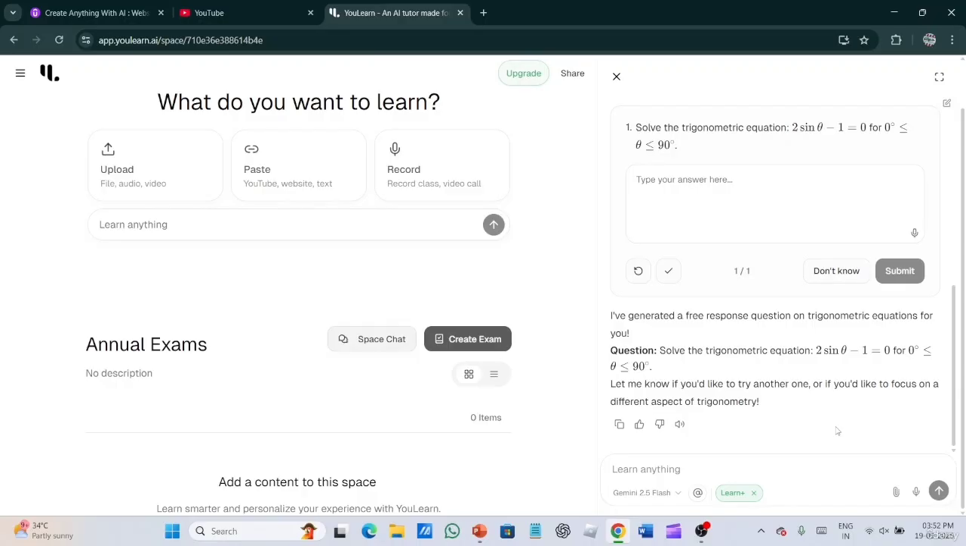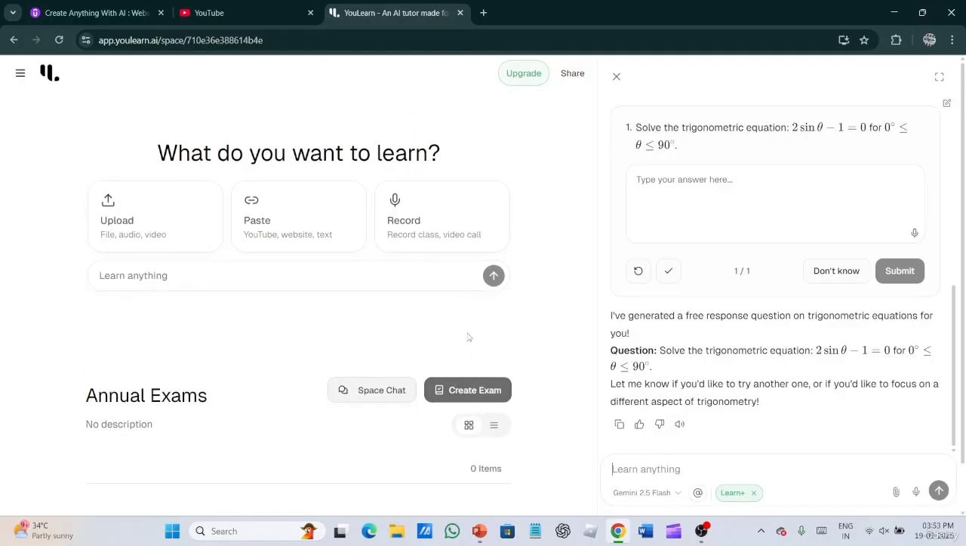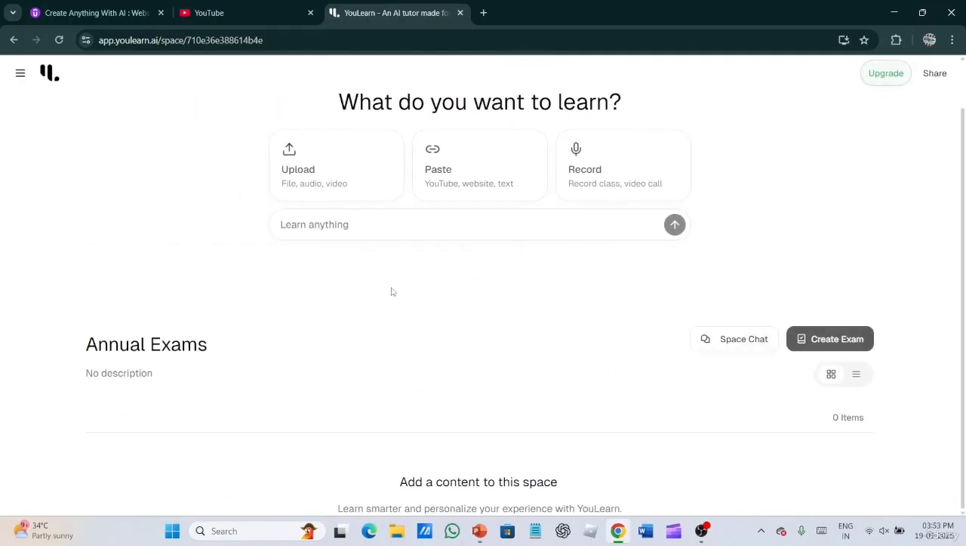If your practice sums are over, if your practice module is over, you can use this AI tool to practice more sums. It can also make questions for NEET, JEE, all those competitive exams, Olympiads too. Now another thing, the most important thing is that here we can upload any file.